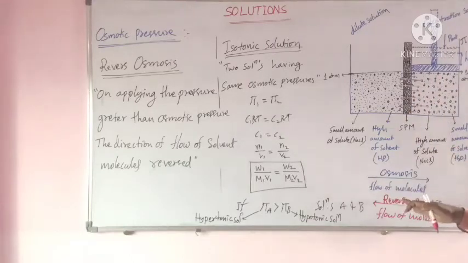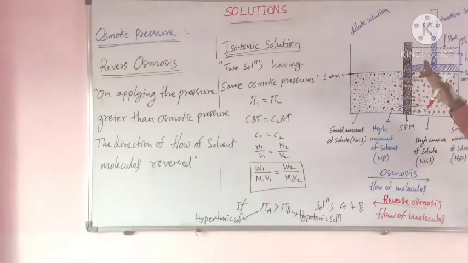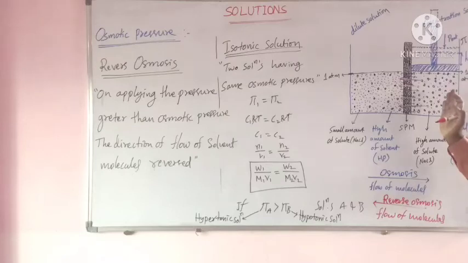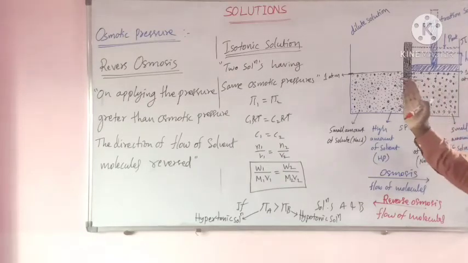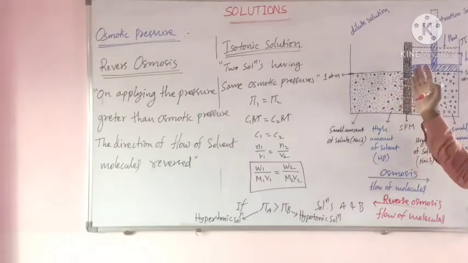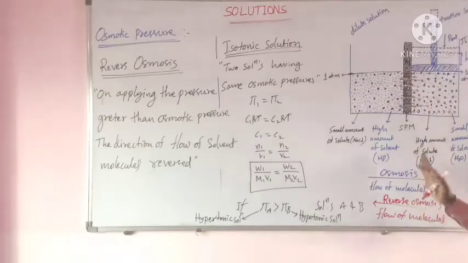What is reverse osmosis? On applying pressure greater than osmotic pressure, the direction of flow of solvent molecules is reversed, meaning the flow is from concentrated solution to dilute solution. This phenomenon is called reverse osmosis.